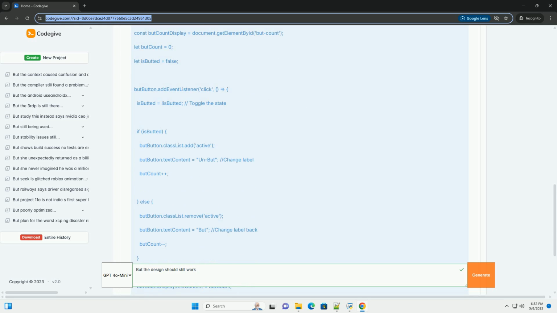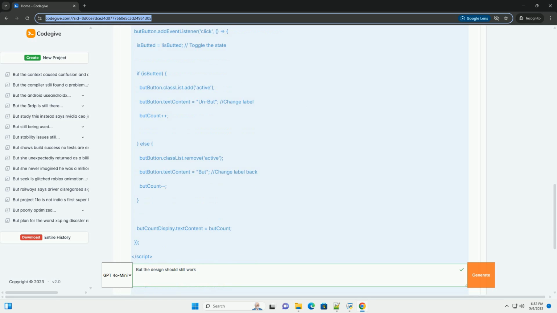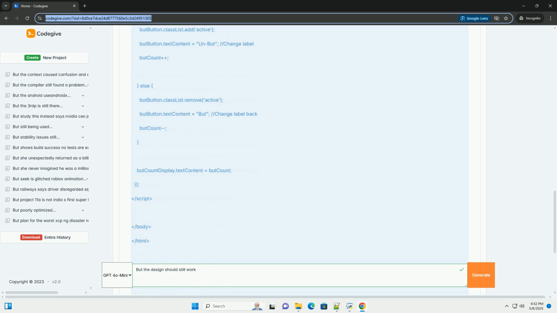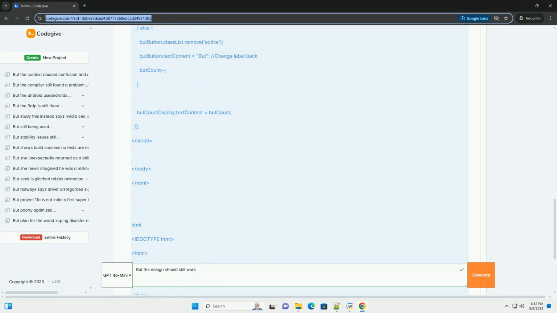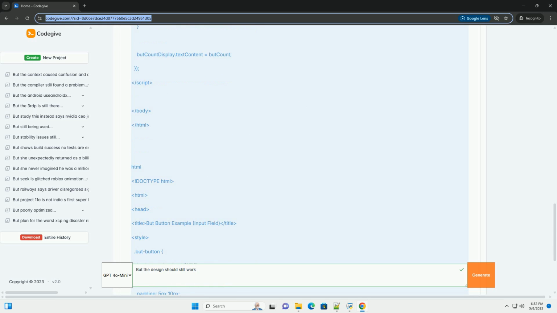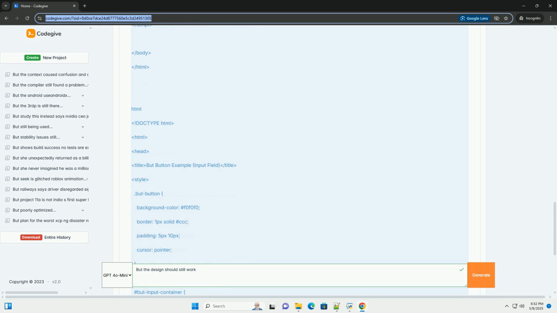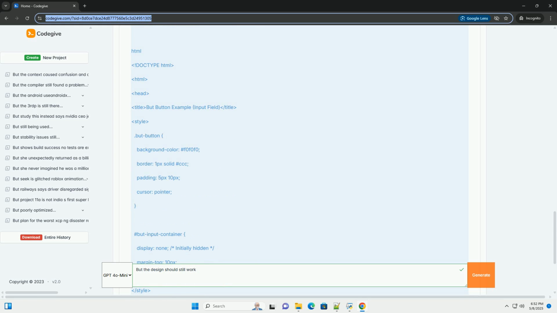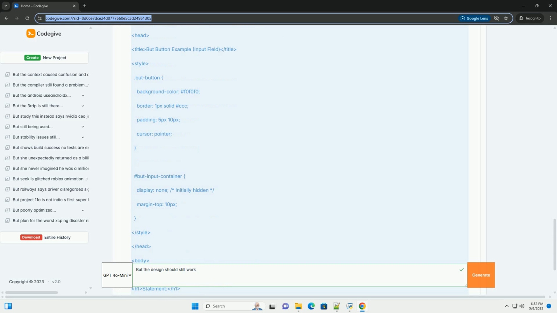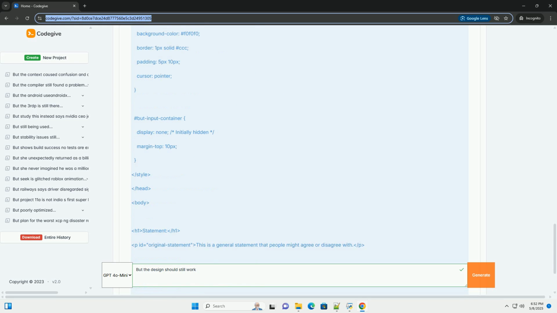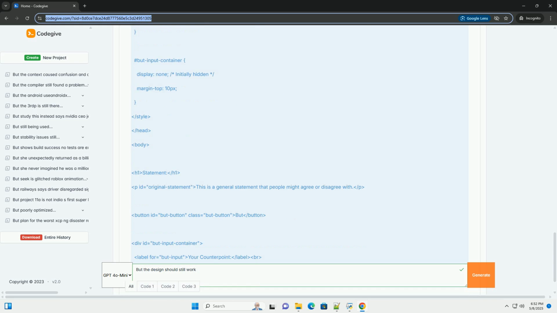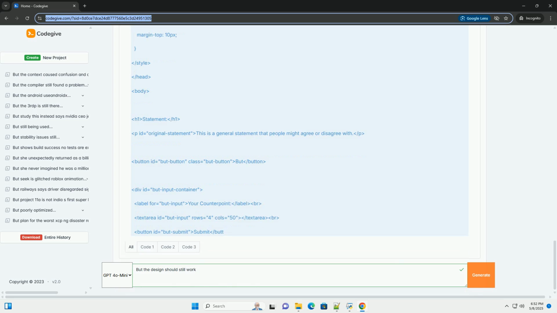The core idea of a but button is to allow users to express a qualification, disagreement, or counterpoint in response to a preceding statement or opinion. It's not a simple dislike or downvote, but rather an indicator that the user wants to add nuance or express a different perspective. Design considerations.